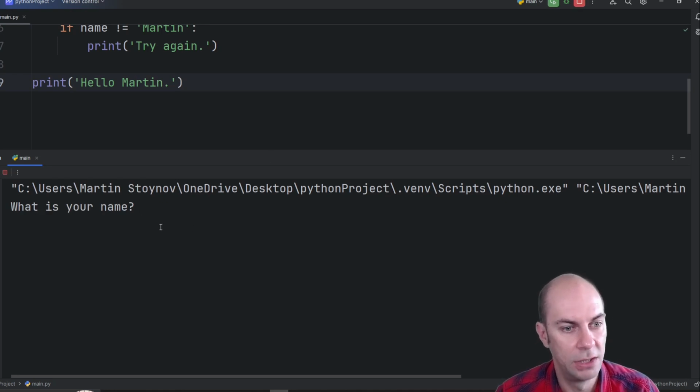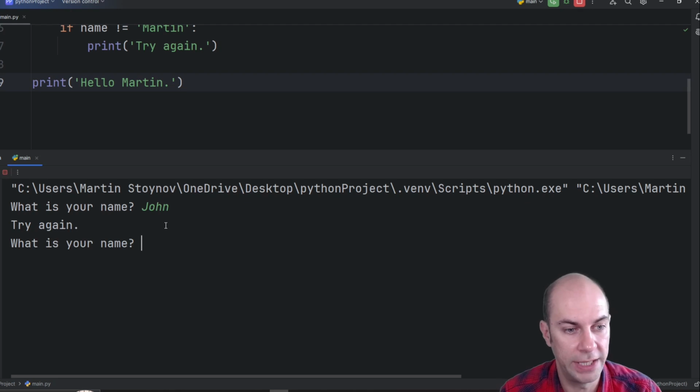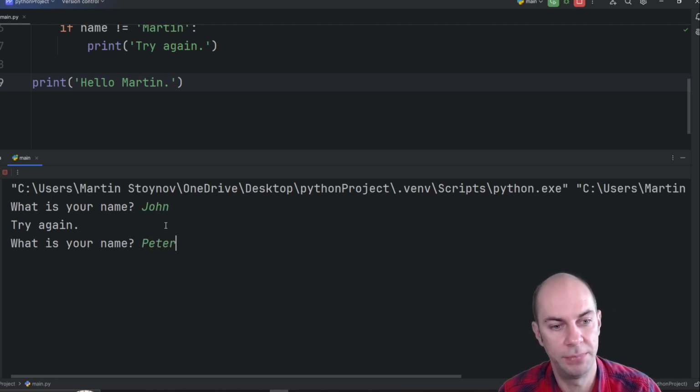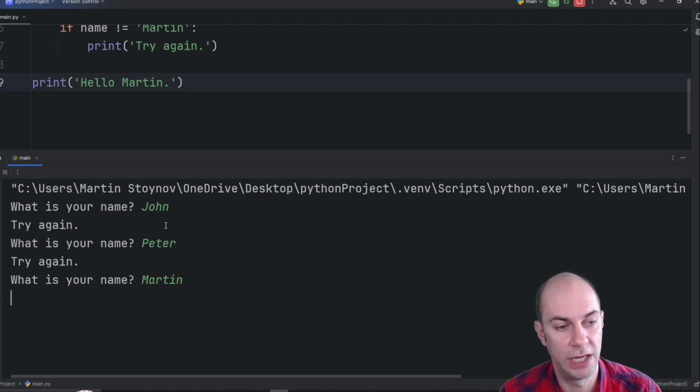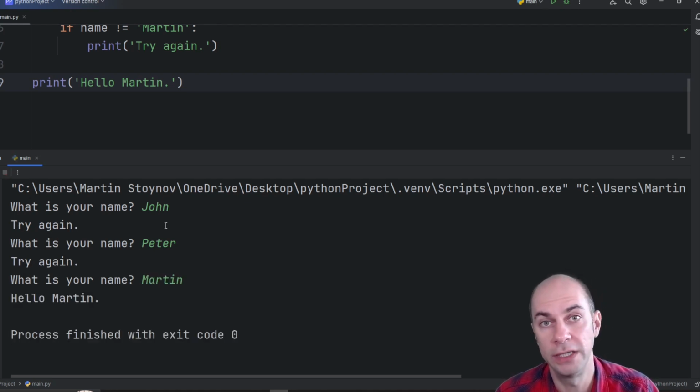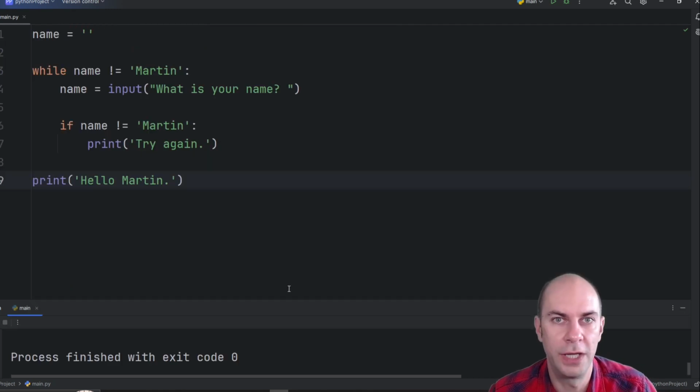Shift F10. What is your name? Let's try John. Try again. What is your name? Let's try Peter. And then try again. What is your name? Let's try Martin now. And it says, hello, Martin. So it worked. Now, there are many roads that lead to Rome, so to speak. So this is not the only way you can achieve this.